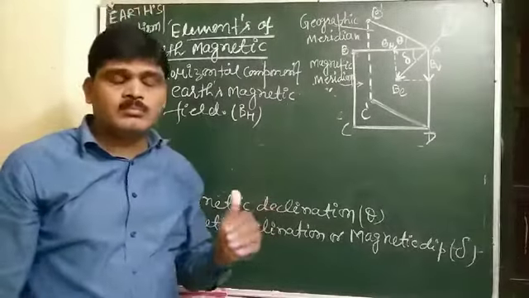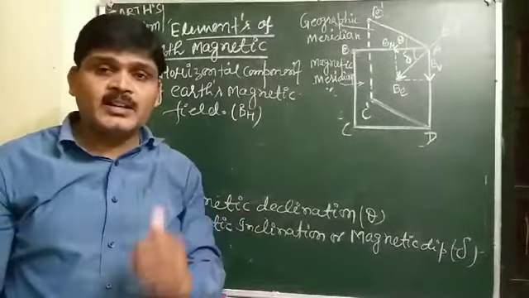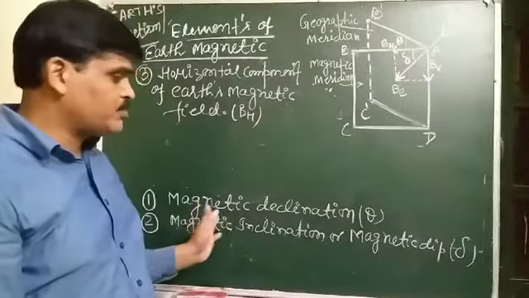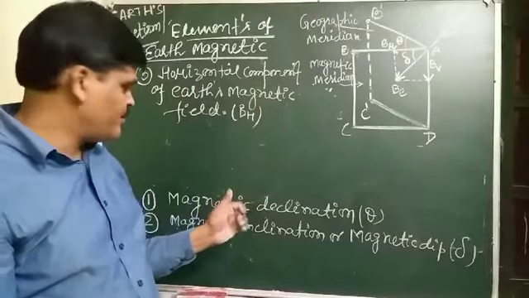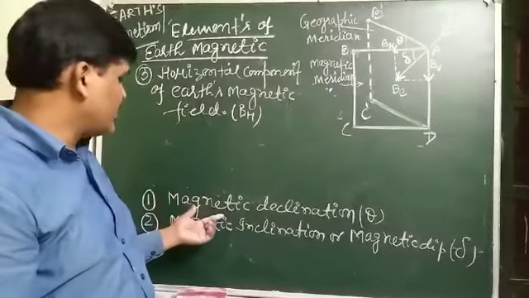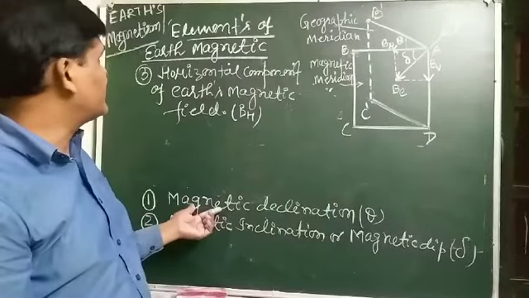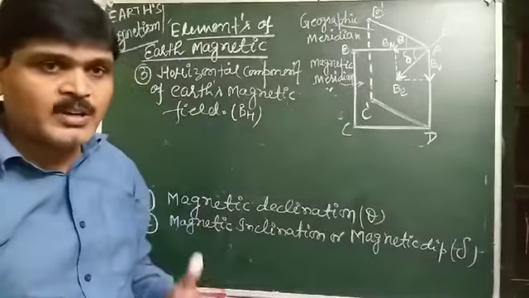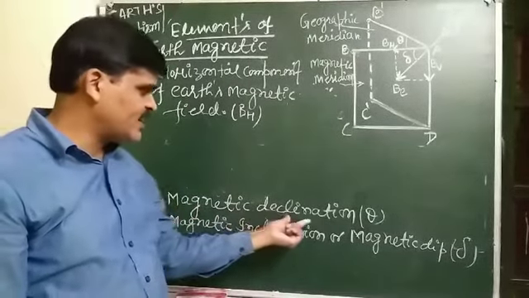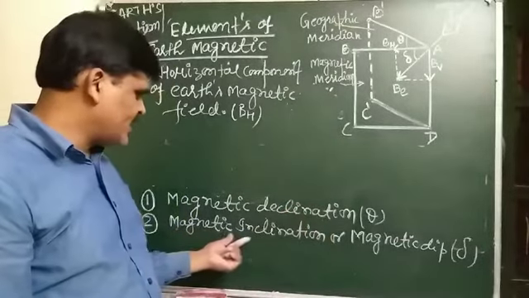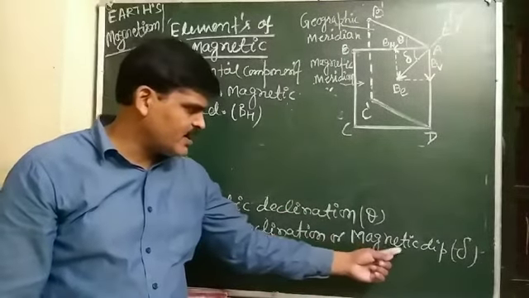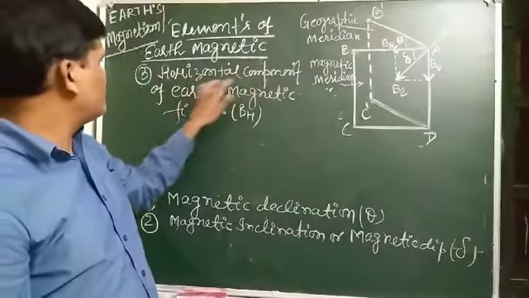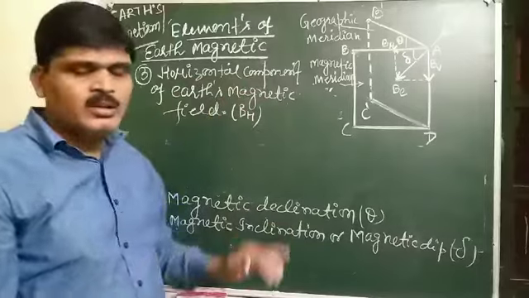So the Earth's magnetic field at any point on its surface can be completely described by three parameters, known as the elements of the Earth's magnetic field: magnetic declination, magnetic inclination or magnetic dip or angle of dip delta, and the horizontal component of the Earth's magnetic field.